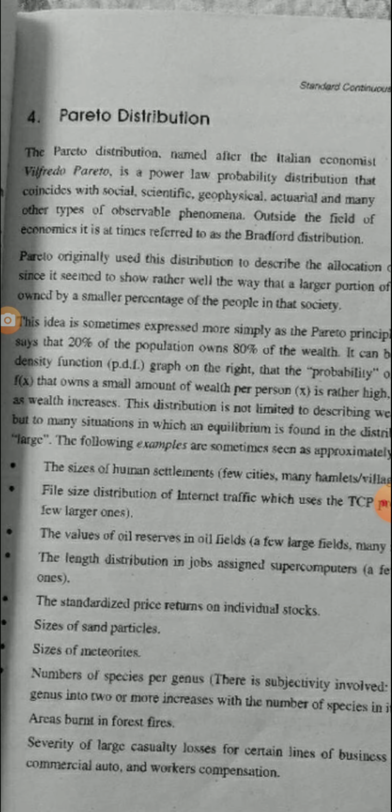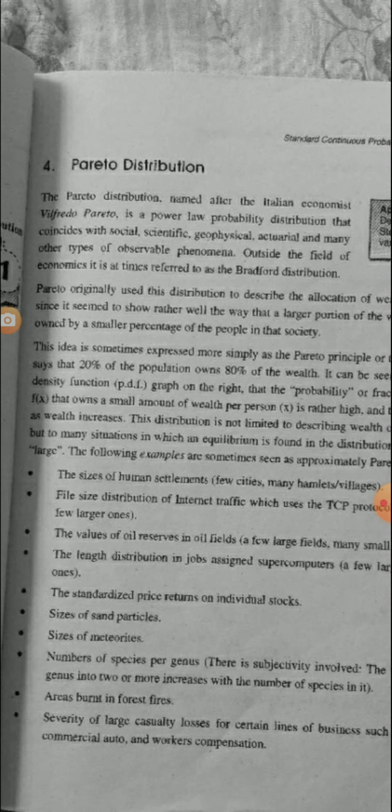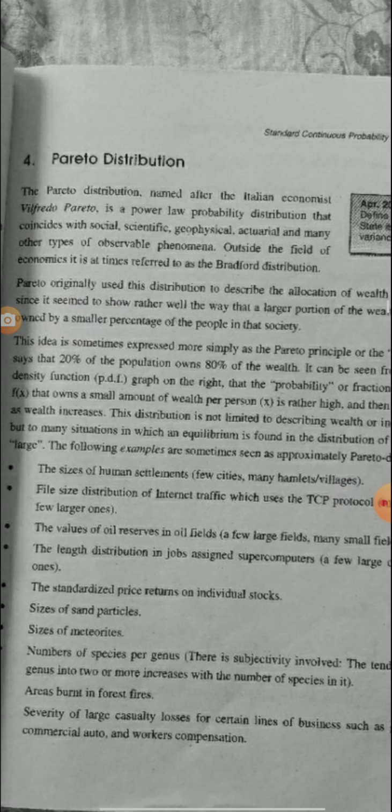This idea is sometimes expressed more simply as the Pareto principle or the 80-20 rule, which says that 20% of the population owns 80% of the wealth.